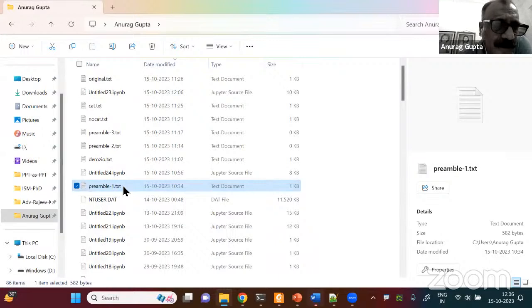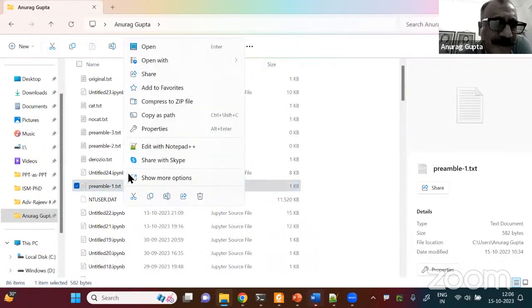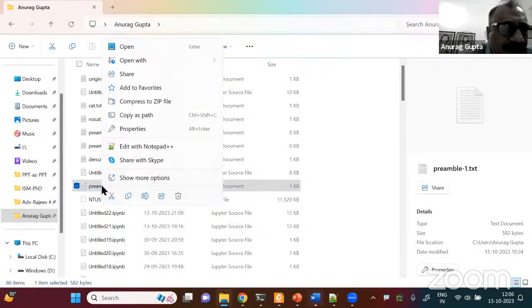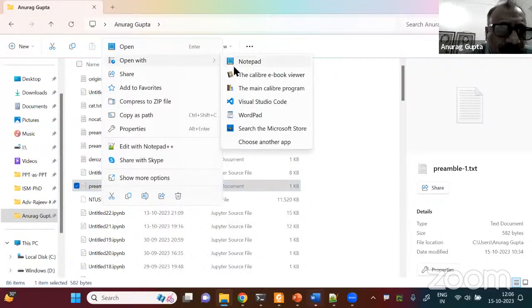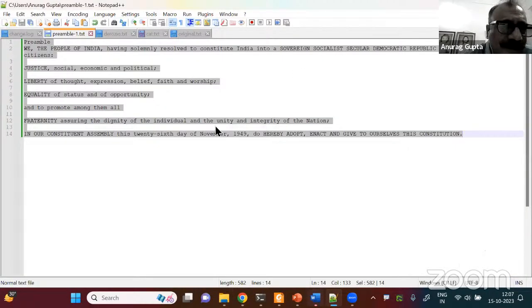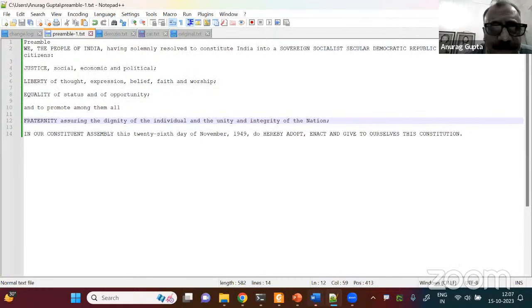I have opened it in Notepad++, which is my favorite editor because it's a beautiful editor. It can take almost any format of text or binary. You can open it in Word also. Let me just try it. Open with WordPad. Word is not there. Anyway, I'll not go into that. The point is that this file is there and you can open it in many applications. Now let me come back to the program.